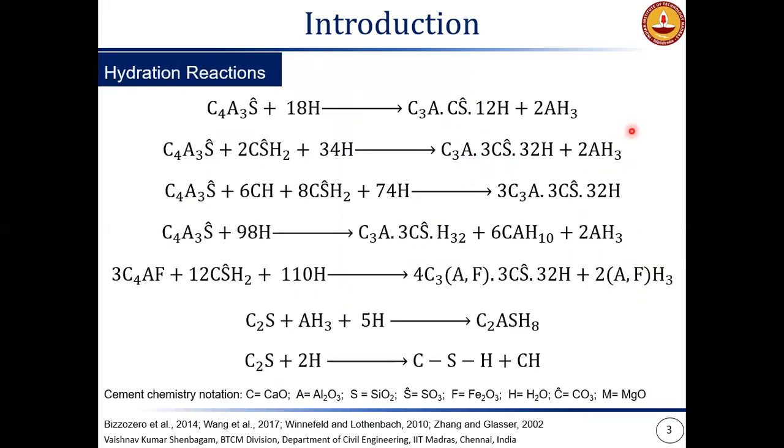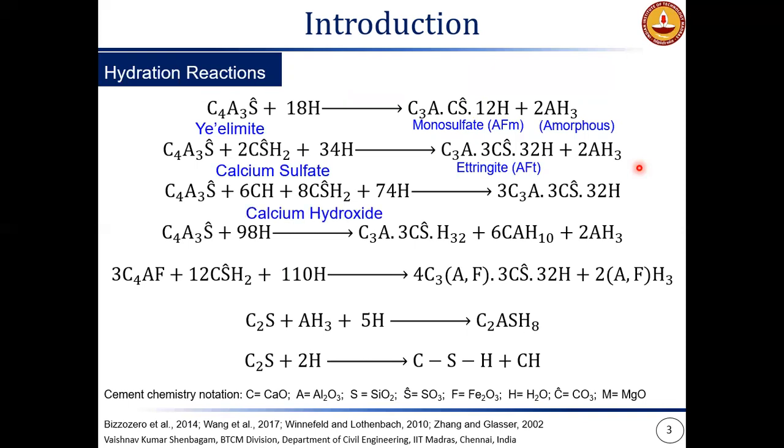Here are some of the hydration reactions that are present in CSA systems. Ye'elimite itself can hydrate to form the calcium sulfoaluminate phase monosulfate along with aluminum hydroxide, which is available here in the amorphous form. And when we have an available calcium sulfate source, ye'elimite will hydrate directly to form ettringite. If we have calcium hydroxide or calcium oxide present in the system, the ye'elimite available will convert completely to ettringite without the formation of aluminum hydroxide.